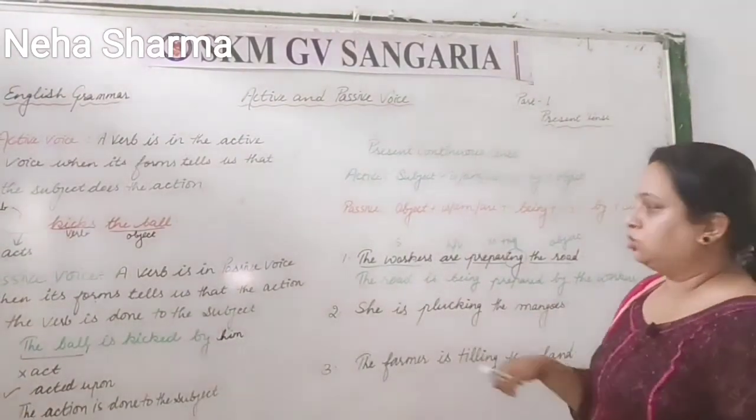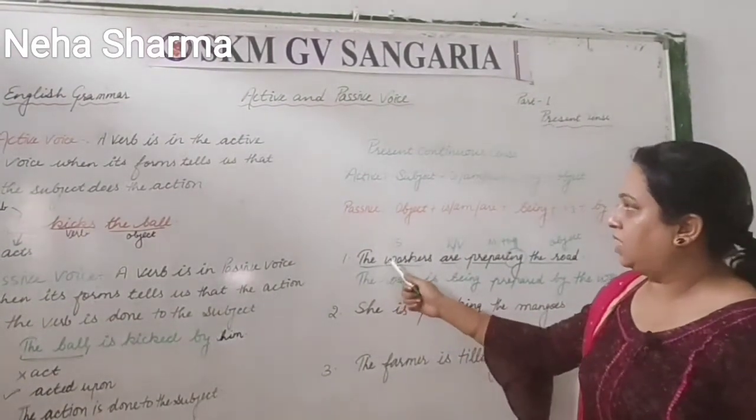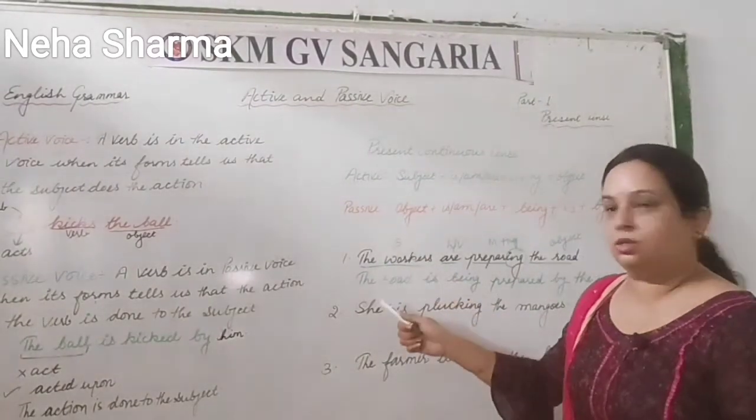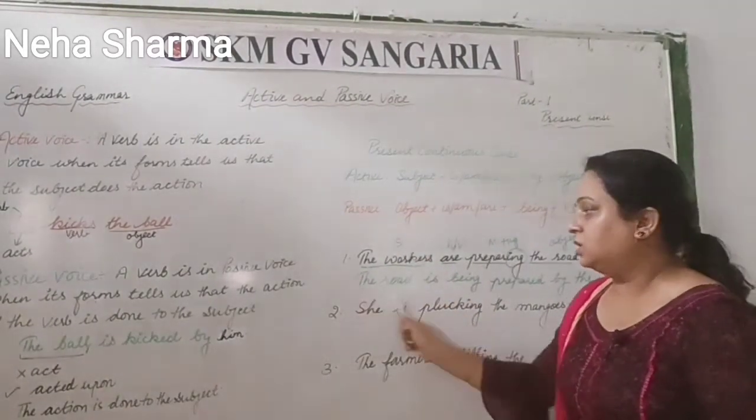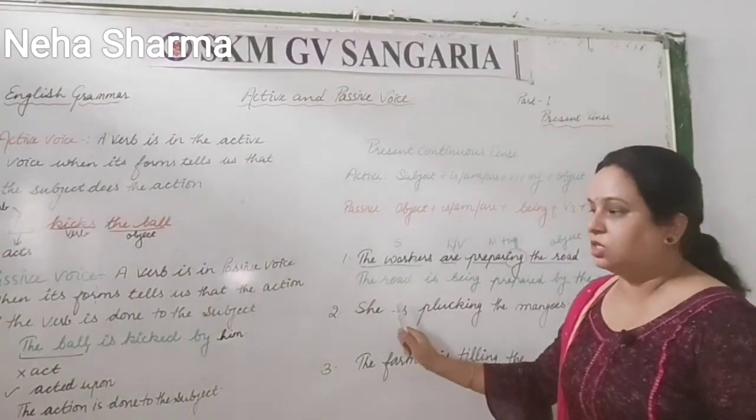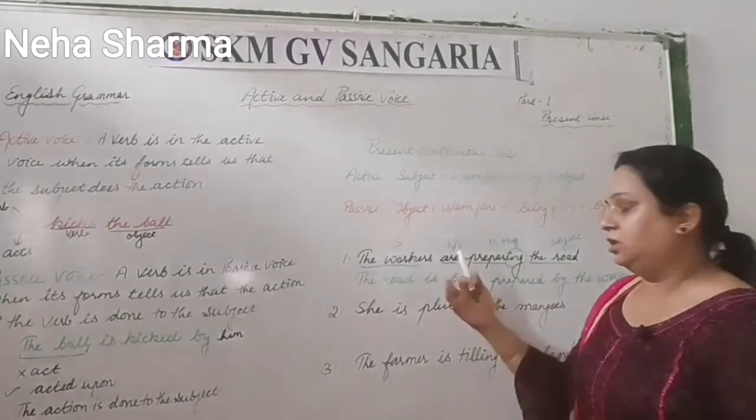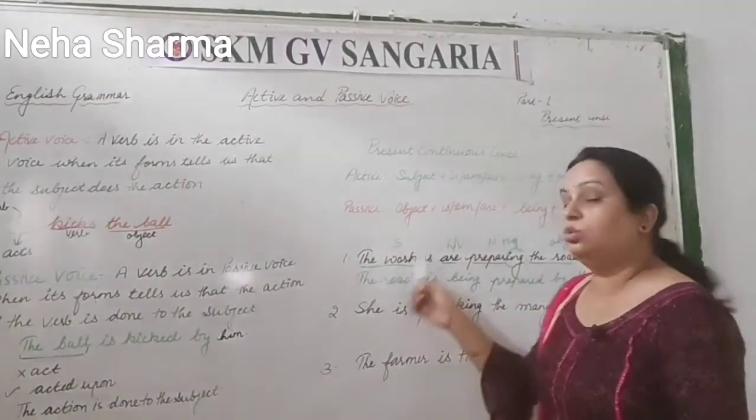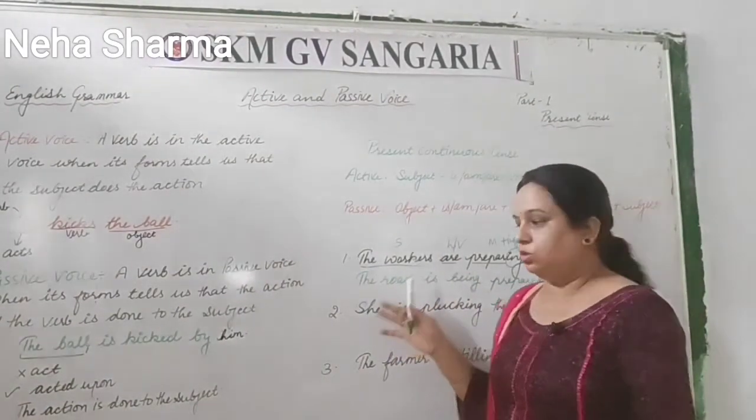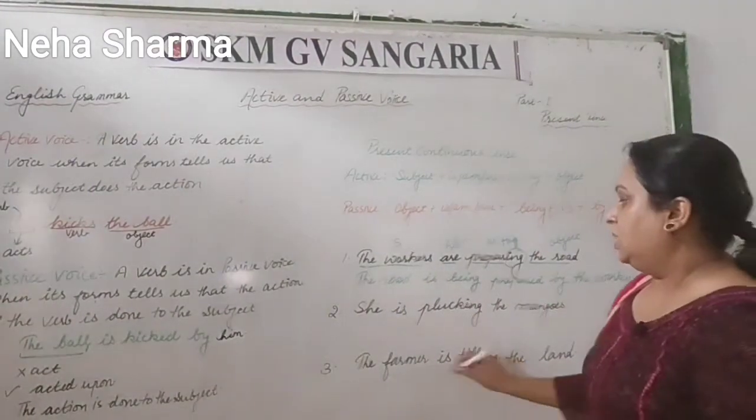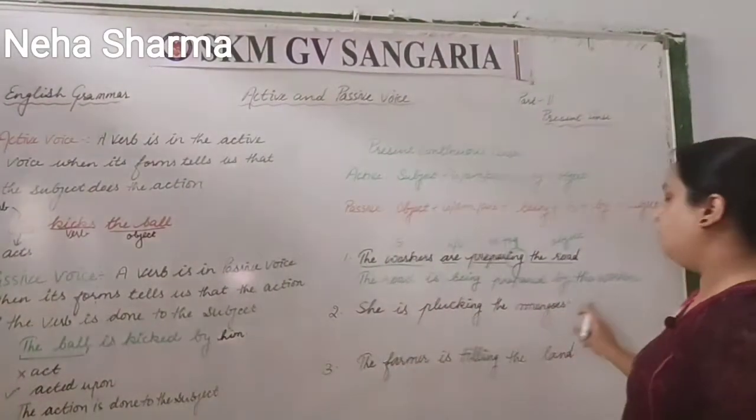Here one thing I want to tell you. In the active form, the subject is doing the action, and here in the passive form, the subject is not doing the action, but the action is done to the subject. Clear?